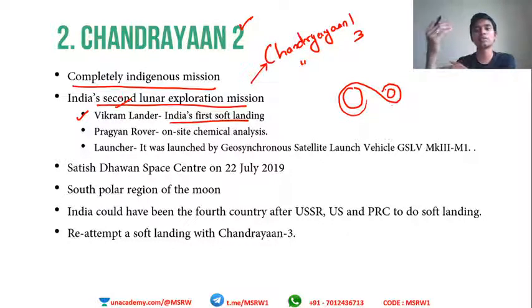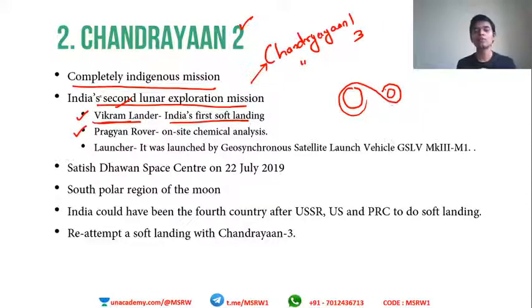This is the first step of sending humans to the moon. India has not successfully done that yet, but other nations like the USA, Russia and China have done that. So the soft landing mission was a failure in Chandrayaan 2, and the Vikram lander was supposed to be the module that conducts the soft landing. If you remember, it was a success until the last 10 minutes. We were very close to soft landing, and at the last moment we lost control and it crash landed on the moon, and the mission failed. That part of the mission failed. Then we have the Pragyan rover.